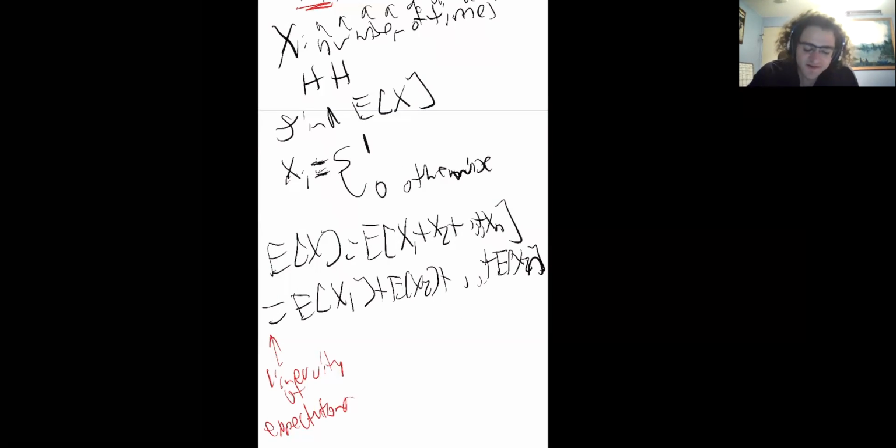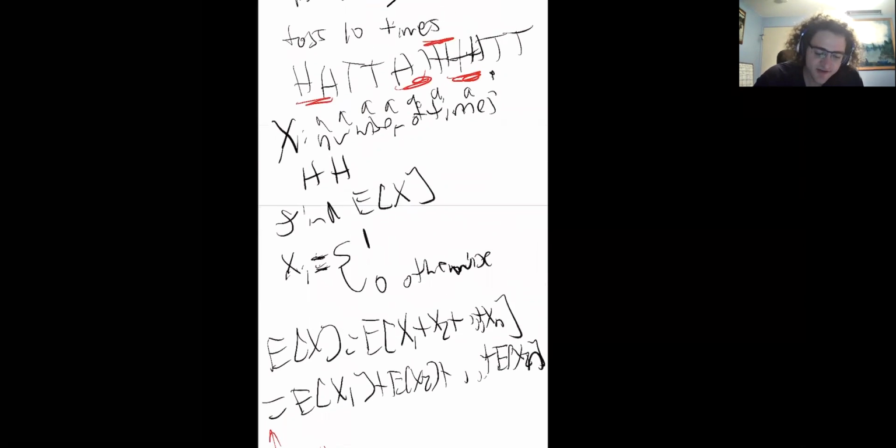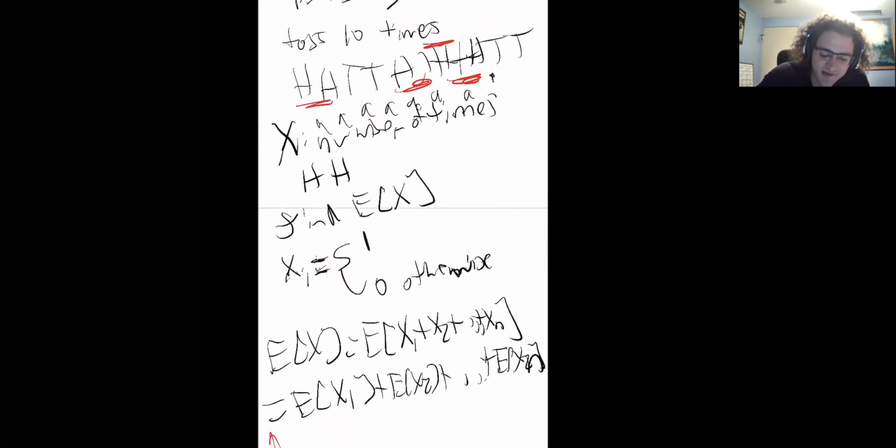And so I can write this in terms of the sum, and then I'll be able to find the overall expected value. So what actually should I define my variable as? Here we define it as 1 if we get a double H. Say this is the first one, second, and so forth. And so we'll want to have the ith and the i plus 1